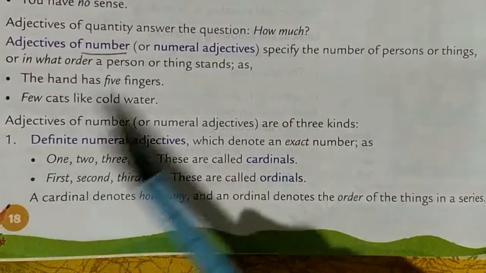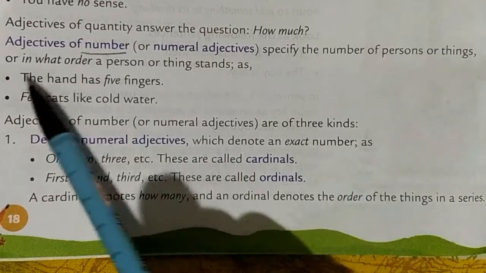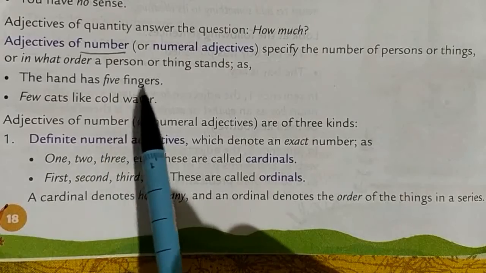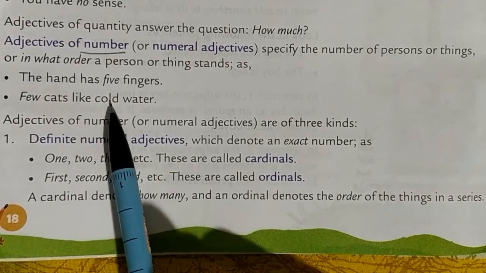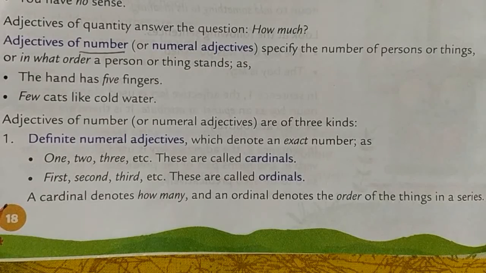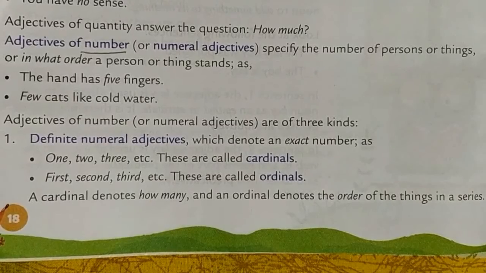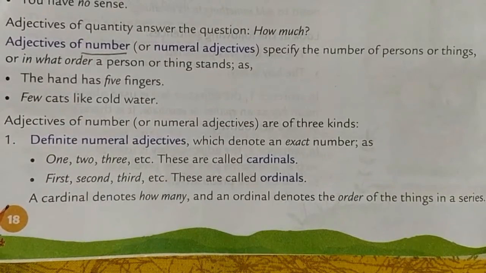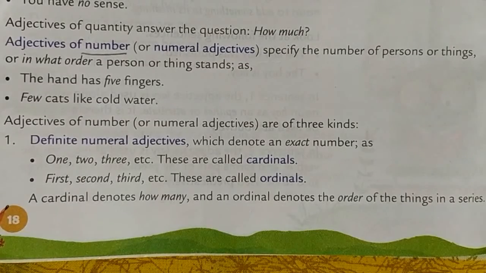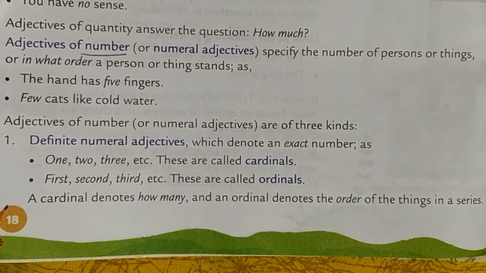Adjectives of number or numeral adjectives specify the number of persons or things, or in what order a person or thing stands, as in "The hand has 5 fingers" and "Few cats like cold water." Here we can identify numbers: how many people or things, or in what order they stand. We can identify the number.